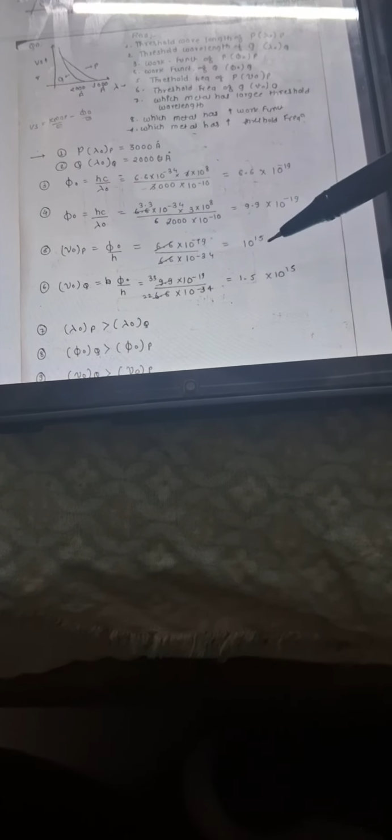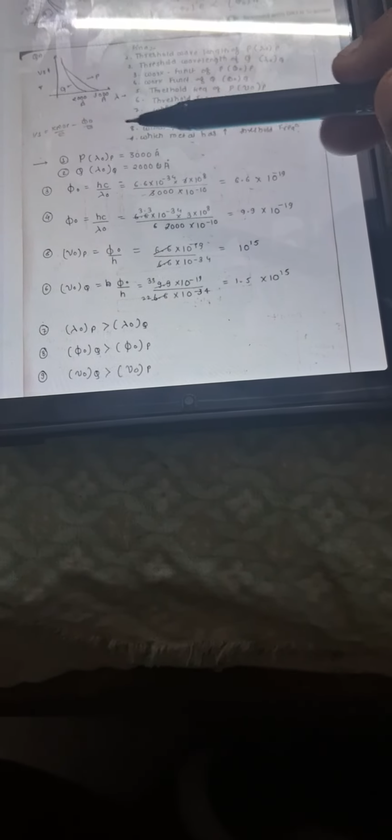Next is work function of P. So work function is hc by lambda naught, we can calculate it. Then work function for Q, obviously hc by lambda naught, we can again calculate this. Then we need to find threshold frequency. So frequency is equal to phi naught by h, we can find it. Then again for Q we can find it.